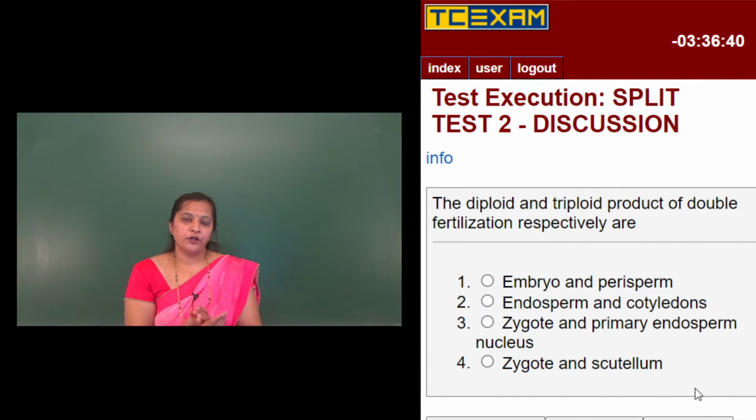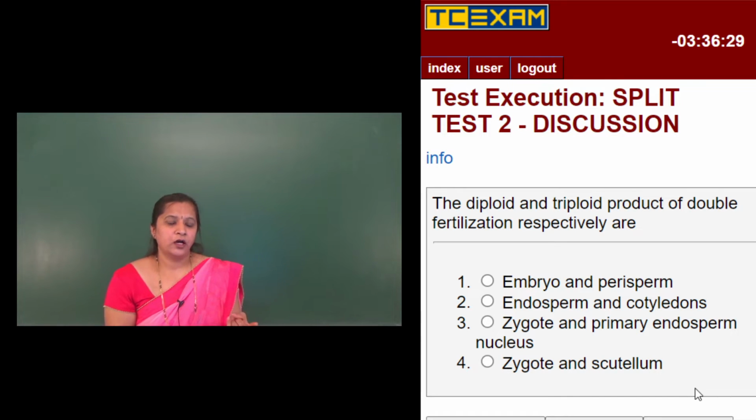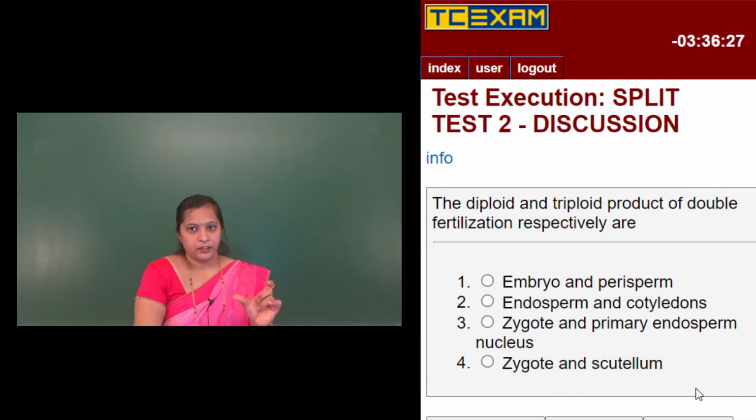So as the pollen tube enters the embryo sac, that is, the egg synergid, it releases the two male gametes, and one of the male gametes fuses with the egg cell. That results in a zygote, which is diploid. So the diploid product of double fertilization here is a zygote, and the remaining male gamete will move towards the central cell.